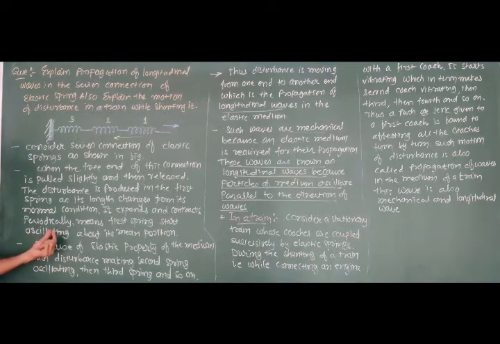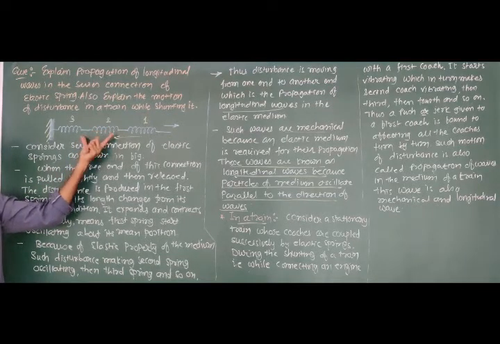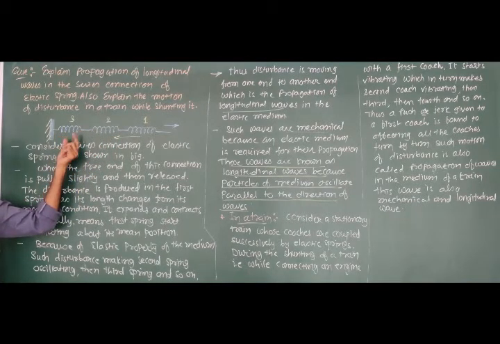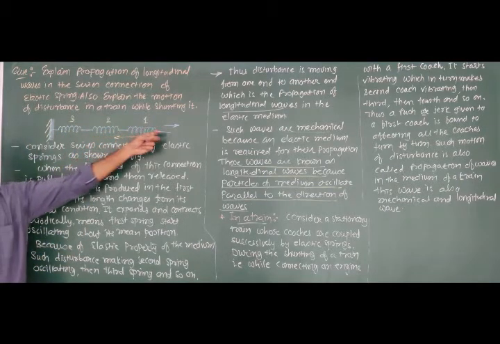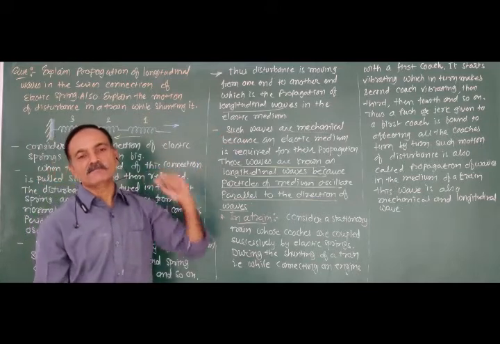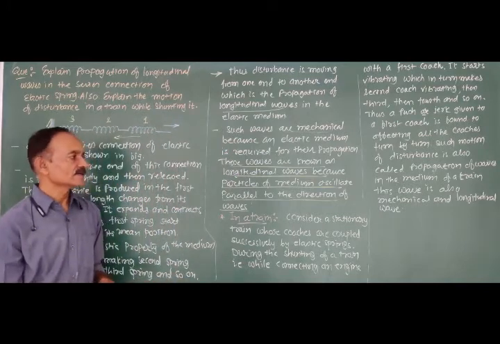The first spring starts oscillating about its mean position. Because of the elastic properties of the medium, this disturbance makes the second spring oscillate this way, and then the third spring starts oscillating, and so on. Thus the disturbance is moving from one end to the other end, which is the propagation of a longitudinal wave in an elastic medium. Such waves are known as mechanical waves because an elastic medium is required for their propagation.